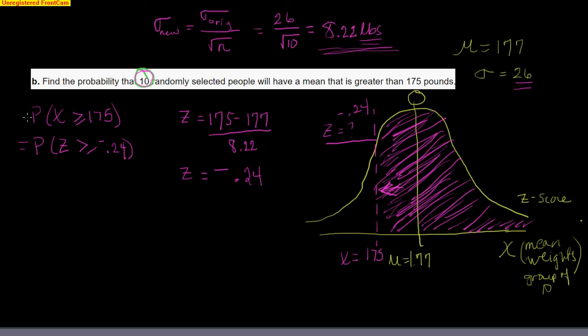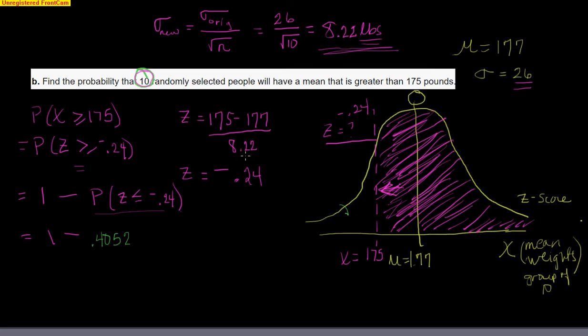Because this is greater than, which I don't like, I'm going to say this all equals 1 minus the probability that z is less than or equal to negative 0.24. Now we look this up on our z-table. If you're having trouble using the z-table, please go back and watch some of my earlier videos on how to use it. It looks like it is 0.4052.